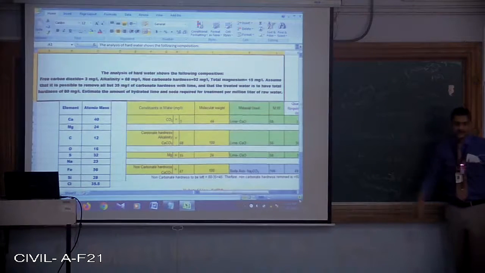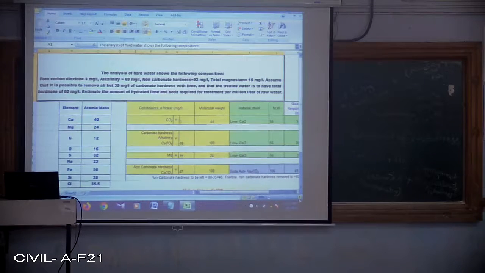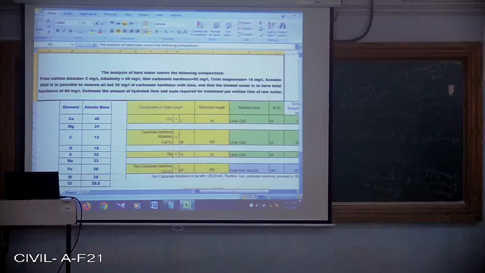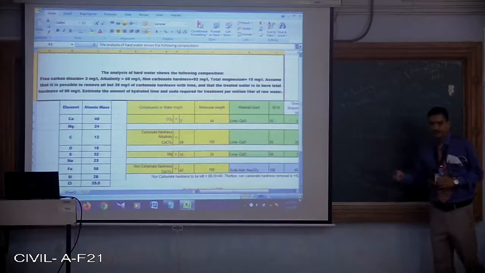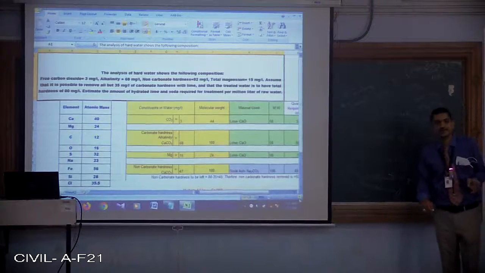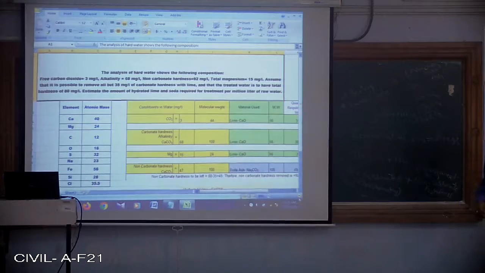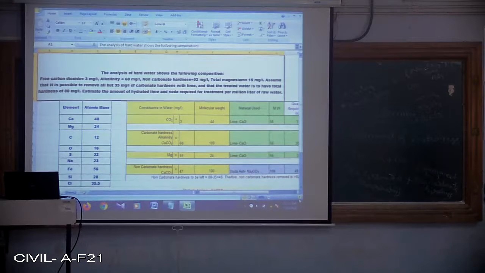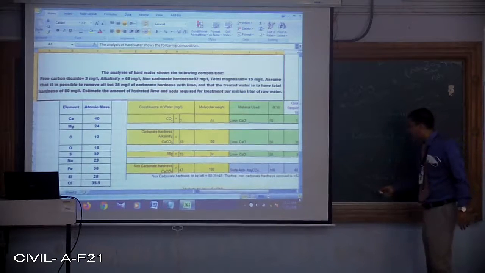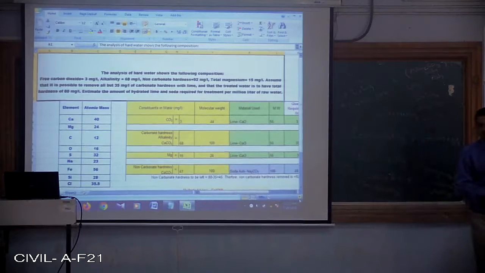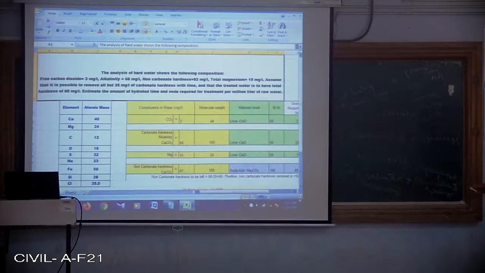So we are adding excess amount of lime, which will be targeting the hardness caused by carbonates and bicarbonates of calcium and magnesium, that is Ca(HCO3)2, Mg(HCO3)2, carbon dioxide, and MgCO3. All these chemicals will be getting reacted with the excess amount of lime. Thereby simple CaCO3 will be formed.